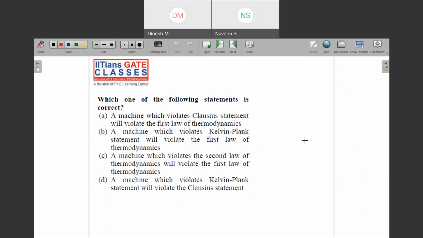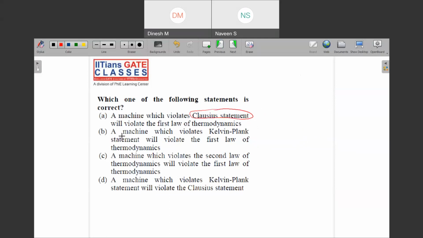Okay, so let us read this question first and then we'll answer. It says which one of the following statements is correct. So let us read the statements one by one. A machine which violates Clausius statement will violate the first law of thermodynamics. So this is absolutely wrong. Why? Because Clausius statement, we have seen, is related to the second law of thermodynamics.